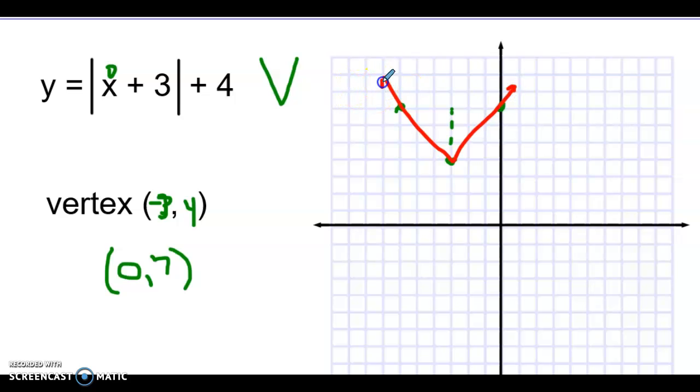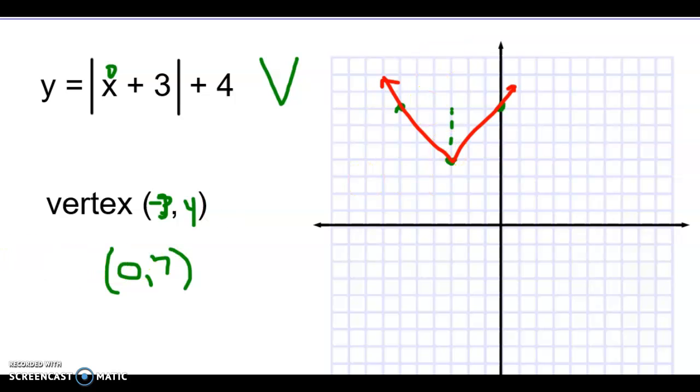And there's our graph. And we have a visual in front of us. We can state the domain, -infinity to infinity, because it's going to keep opening and go left, right. And for the range, the lowest point's right here, which is 4, and it's going to keep going up. So the range would be 4 to infinity.